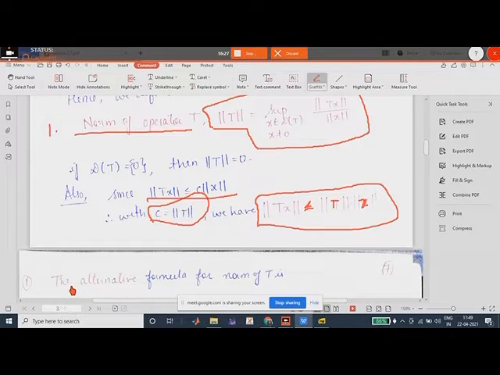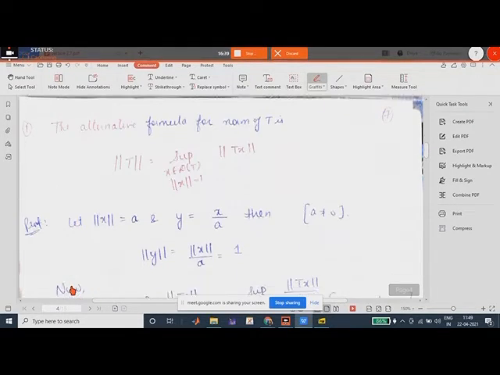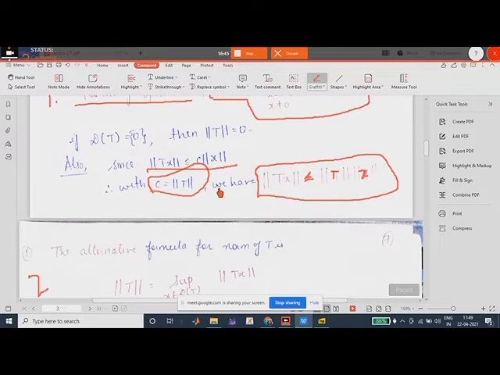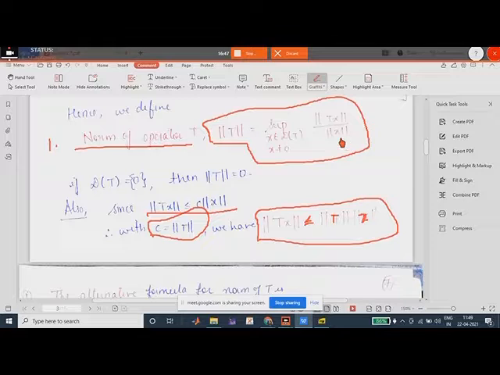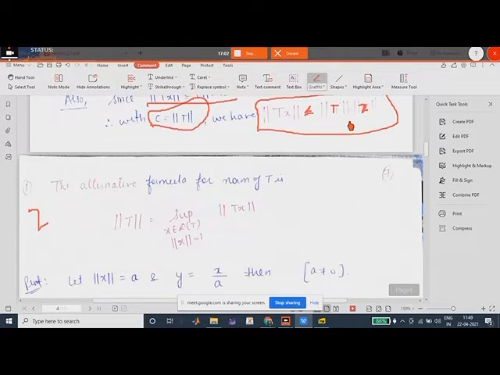So the second definition of norm that we define is norm of T equals the supremum over x belonging to D(T), norm of x equals 1, of norm of Tx. In the previous definition, if we take norm x equals 1, then clearly x is not 0, right? So if we take norm x equals 1, then we would have norm of T equals the supremum of norm of Tx, right?